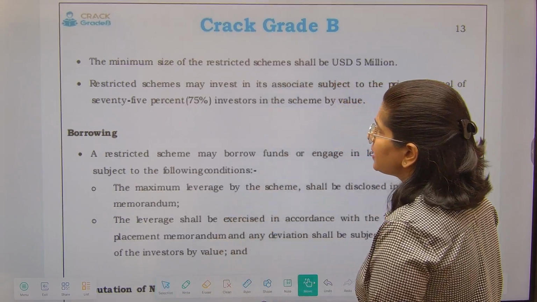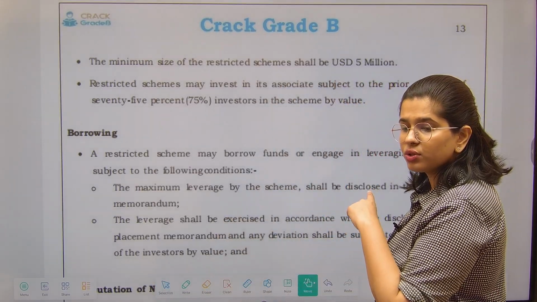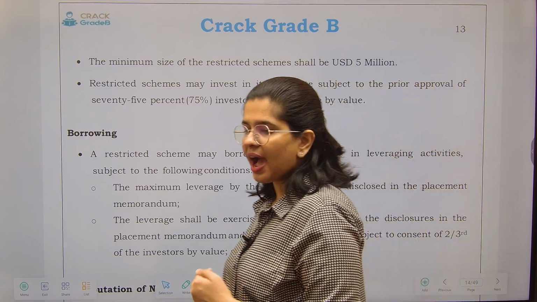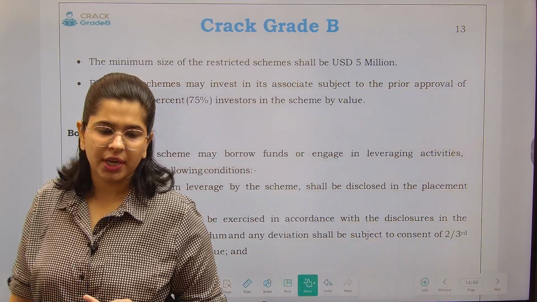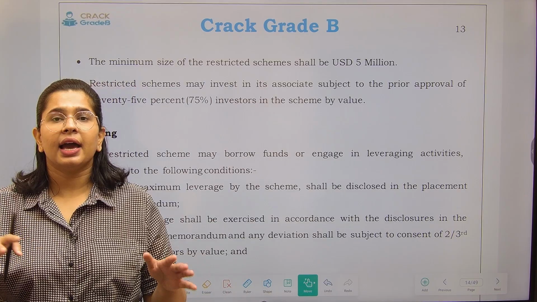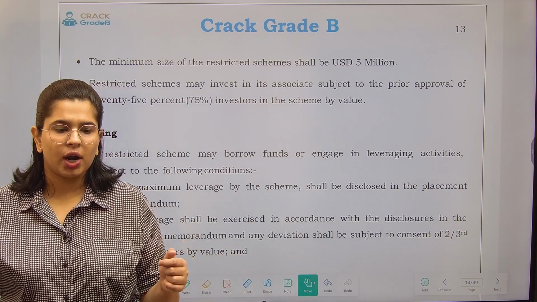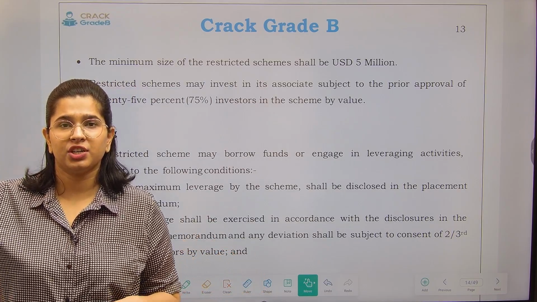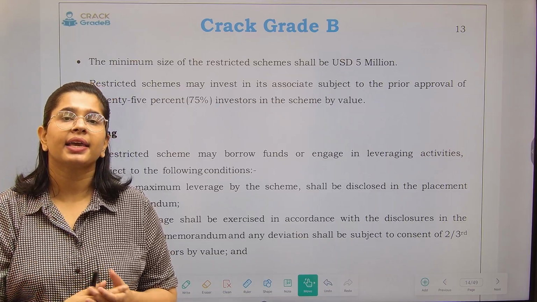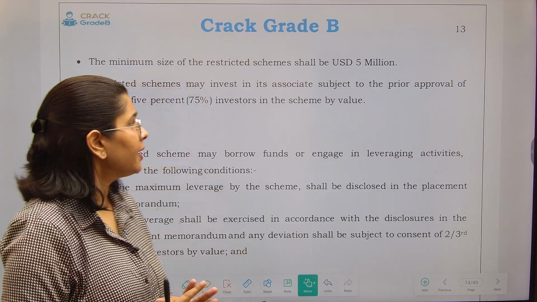Minimum size of a restricted scheme should be $5 million, and restricted schemes may invest in the associates. Fine. You can also invest in associates. Who are associates? When one company is having more than 20% of the share capital in another company, the other company is called an associate. The company in which there is 20% shareholding is called what? Associate. Okay?